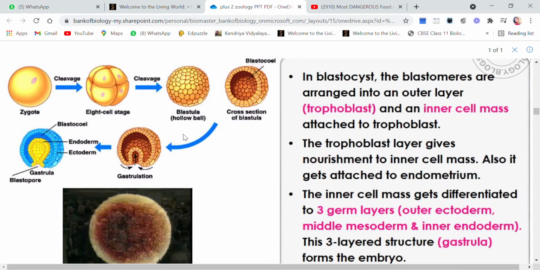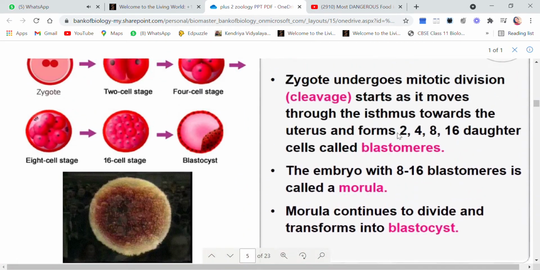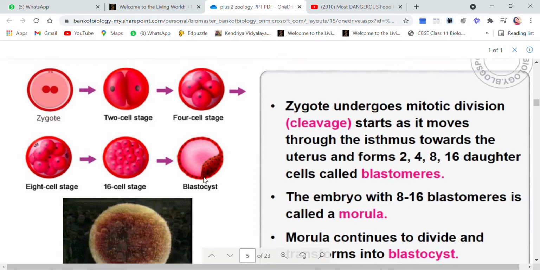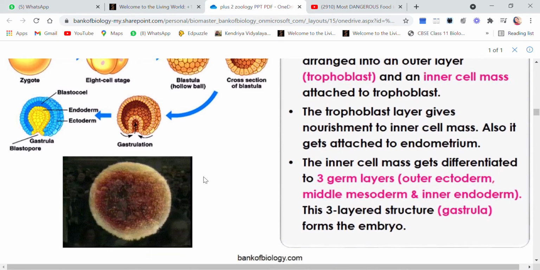Okay, children, in blastocyst, the blastomeres, I told you all the cells individually are known as blastomeres. So in blastocyst, the blastomeres are arranged into an outer layer which is known as trophoblast and an inner cell mass which is attached to the trophoblast. Again, let me show you the outer layer. This is the outer layer which is the trophoblast, and an inner cell mass which is attached to the trophoblast. You can see. So this is the structure of a blastocyst.